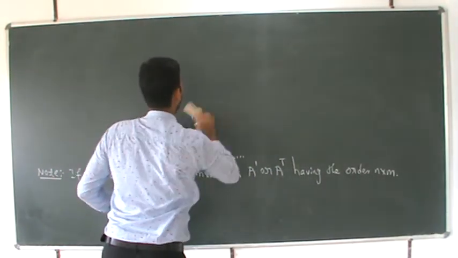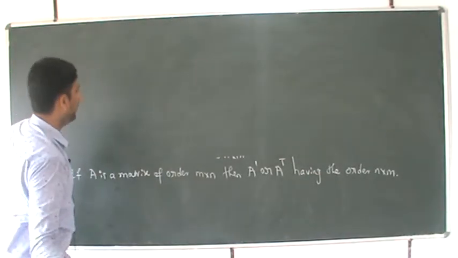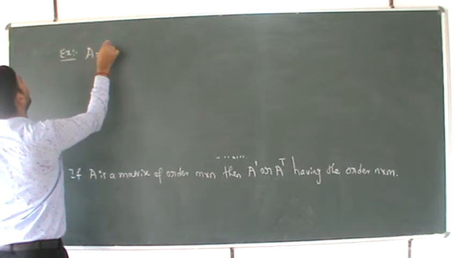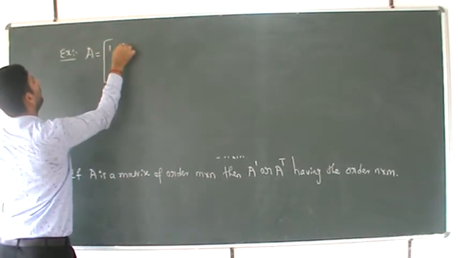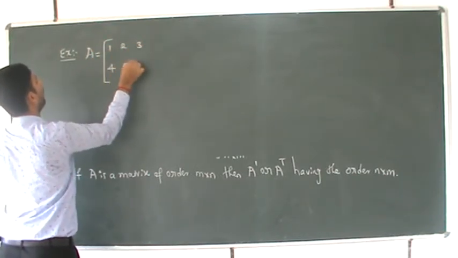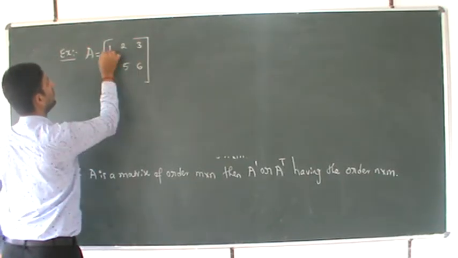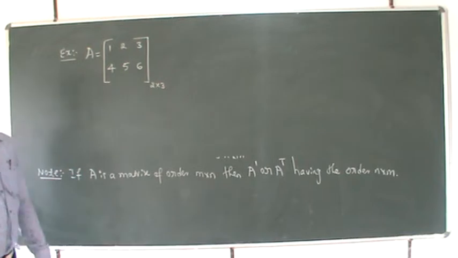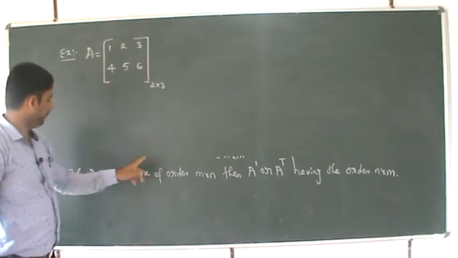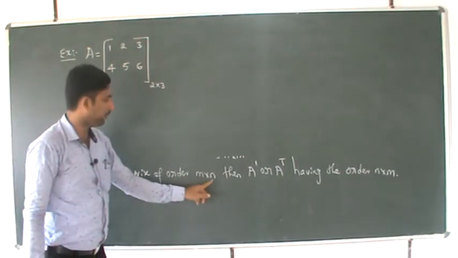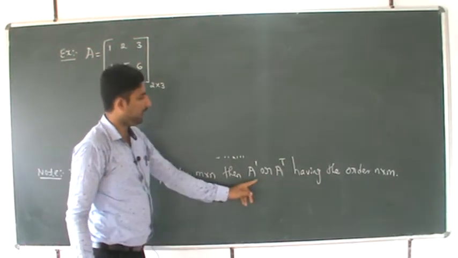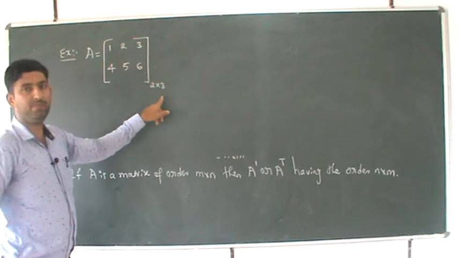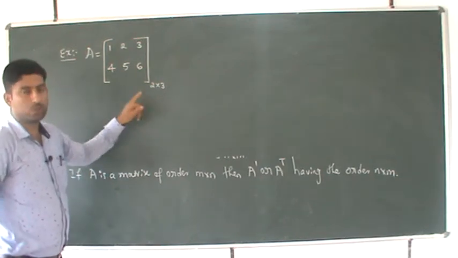What is the example for transpose? I will write it as example. A is equal to 1, 2, 3, 4, 5, 6. Before that, what is the order? 2 rows, 3 columns. Now A is a matrix of order m cross n, 2 cross 3. Then A dash or AT has the order n cross m, which means it reverses. The upcoming order of A dash or AT should be 3 cross 2.